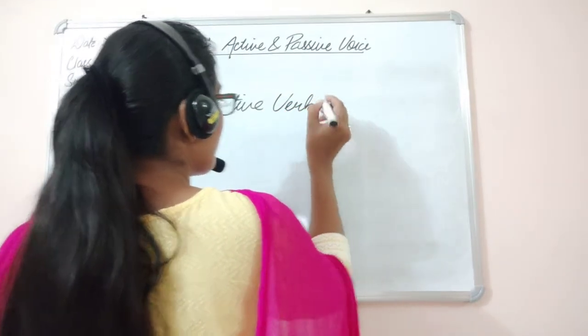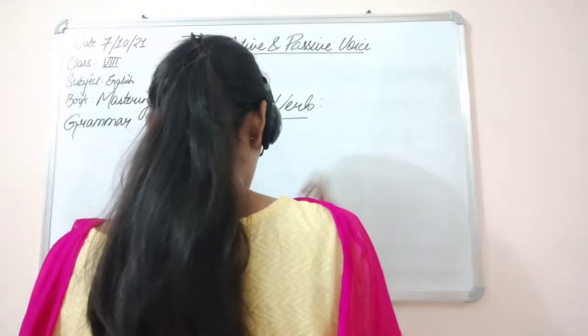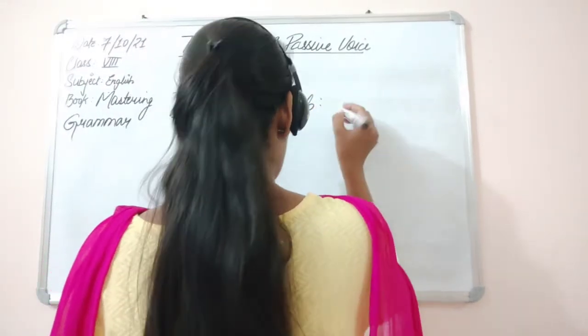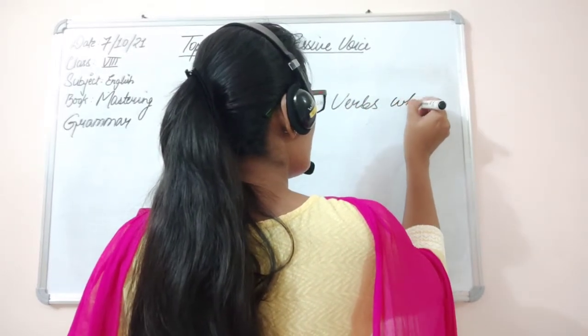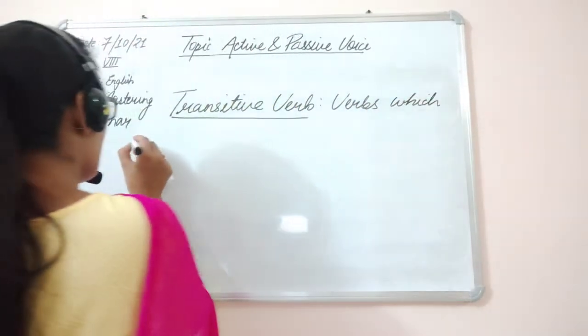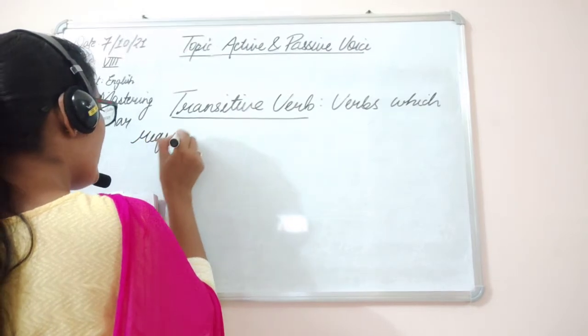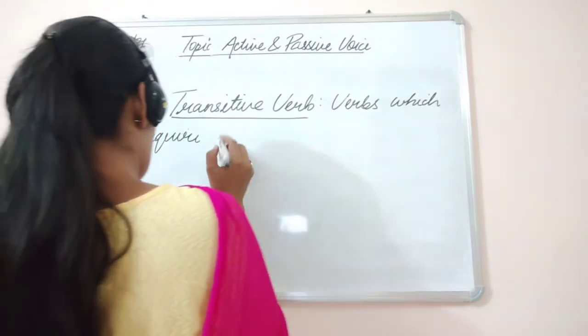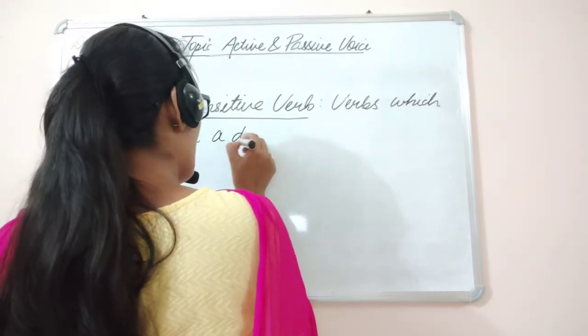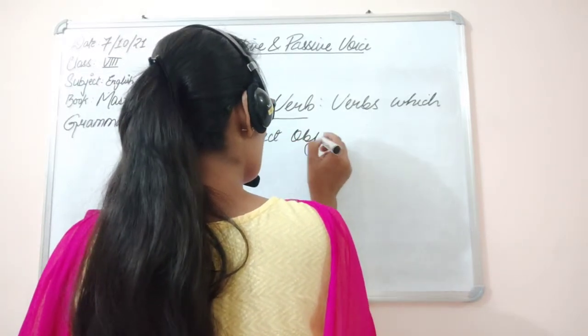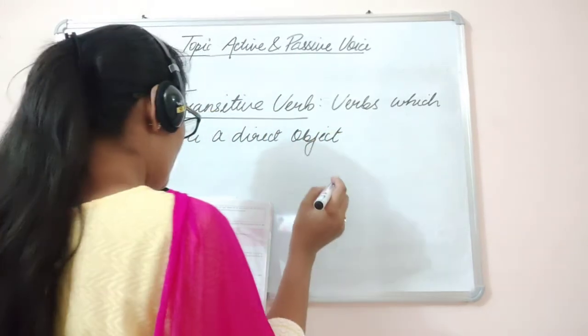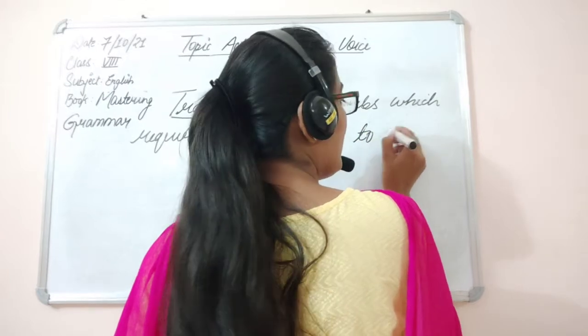Transitive verbs are verbs which require a direct object to complete their meaning.